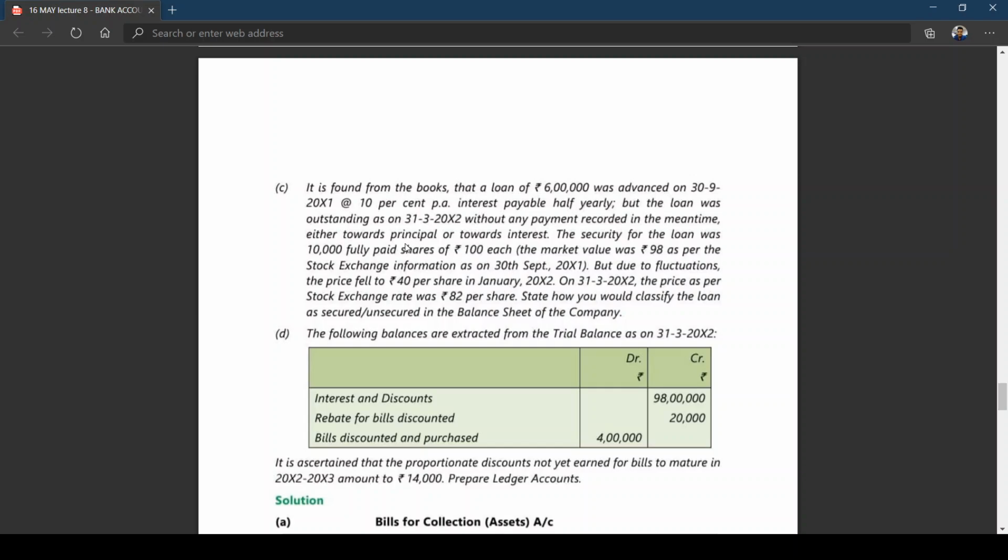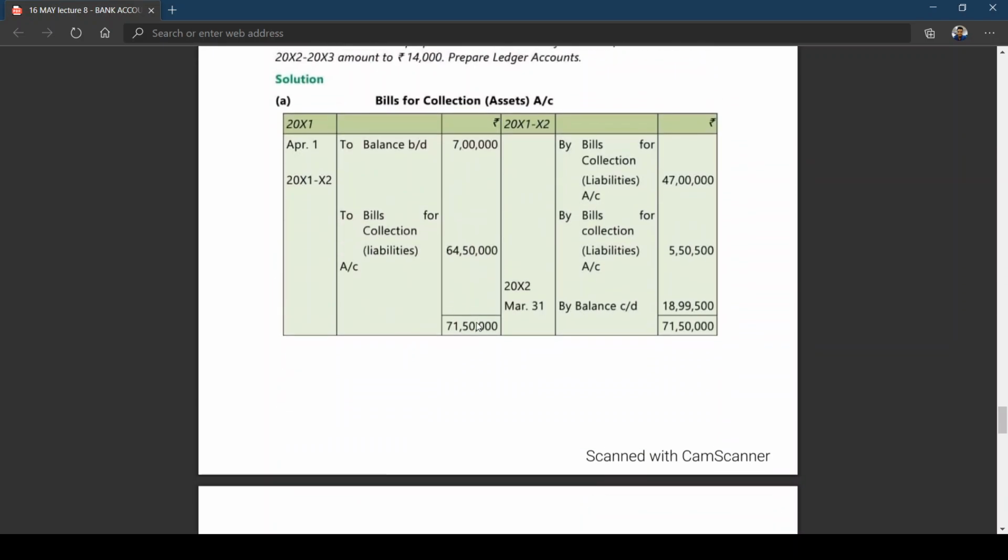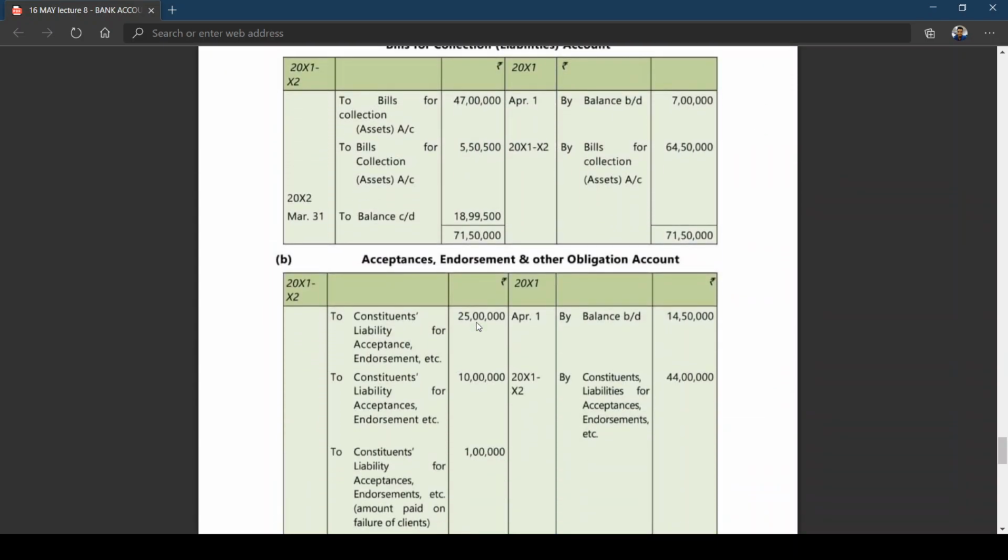Now 10,000 shares into 82 rupees comes to 8 lakhs 20,000, whereas the loan is 6 lakhs. Even if you calculate 10% on 6 lakhs for 6 months, it comes to 30,000. So 6 lakh 30,000 is the total as on 31st March 2012, principal plus interest. Whereas your security is worth 10,000 into 82 rupees, which is 8 lakhs 20,000. State how you classify the loan as secured or unsecured. I think it is clear. In the balance sheet of the company, it is secured. Am I right? The same was given as an explanation.